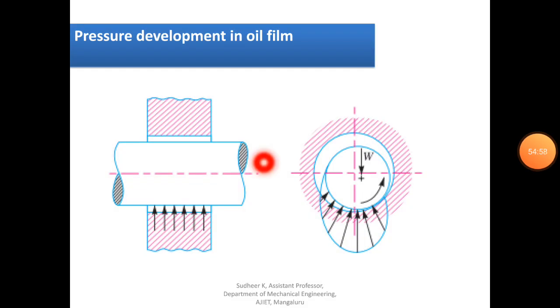Because of the oil film, there will be a pressure development in the oil film. You can see that after there is a converging oil film, the pressure will be maximum. You can see here, this is the pressure distribution in a general bearing, subjected to the load, that is nothing but radial load.